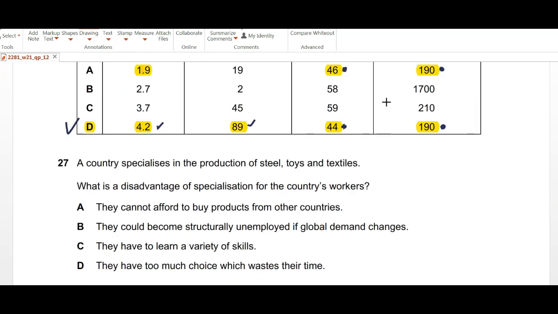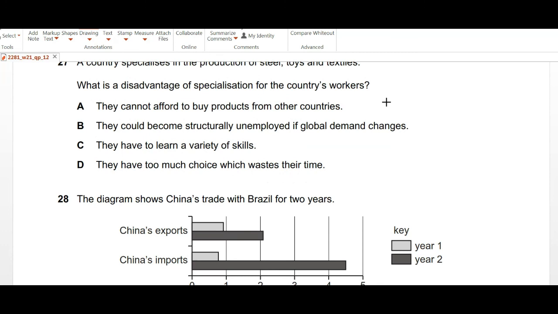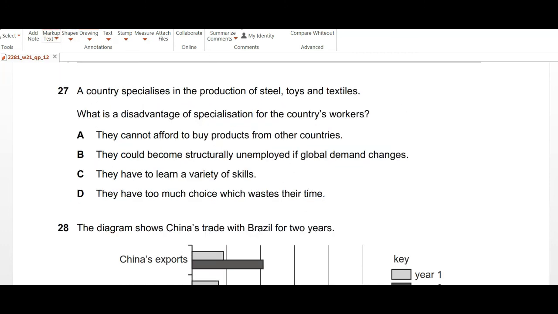Now going to question number 27. A country specializes in production of steel, toys and textiles. What is the disadvantage of specialization for the country's workers? So, a specific disadvantage for the workers. Part A, they cannot afford to buy products from other countries. We cannot really say that. Part B, they could become structurally unemployed if global demand changes.